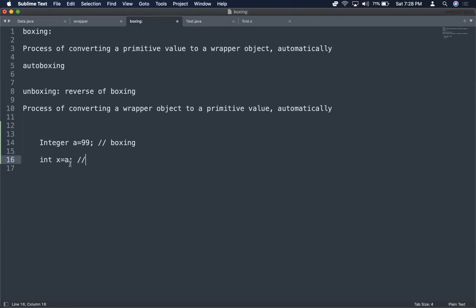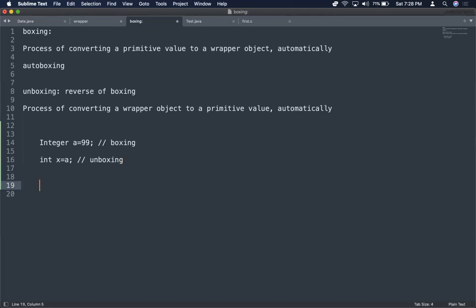It is referring to an integer object, a wrapper object. Now it is getting assigned to a primitive value x, because int is a primitive data type. So x is a primitive value. Now automatically this particular integer object is getting converted to a primitive value. So this is actually unboxing. This also happens automatically, so we can say auto unboxing as well.